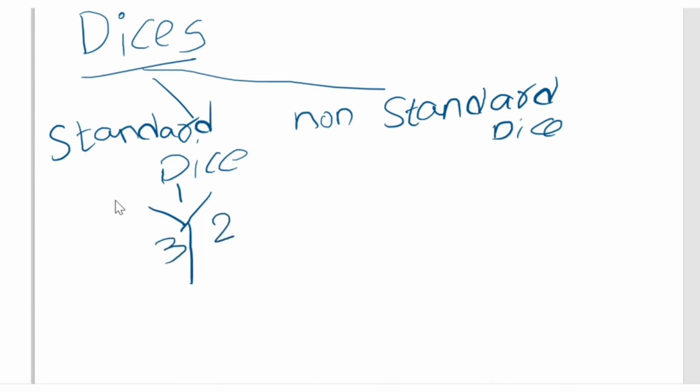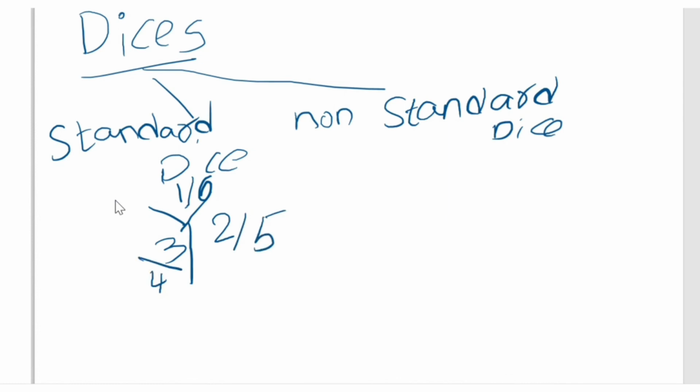In a standard dice, the sum of opposite faces is always 7. So the opposite of 1 is 6, the opposite of 2 is 5, and the opposite of 3 is 4.